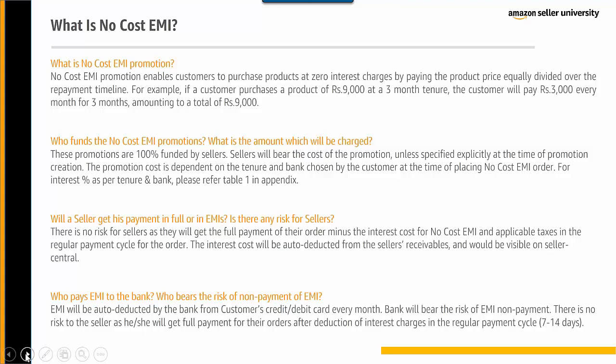There is no risk for sellers as they will get the full payment of their orders minus the interest cost for no cost EMI and applicable taxes in their regular payment cycle for the orders. The interest cost will be auto deducted from the seller's receivables and would be visible on Seller Central. EMI will be auto deducted by the bank from the customer's credit or debit card every month. Bank will bear the risk of EMI non-payment. There is no risk to the seller as he or she will get full payment for their orders after deduction of the interest charges in their regular payment cycle, that is 7 to 14 days.